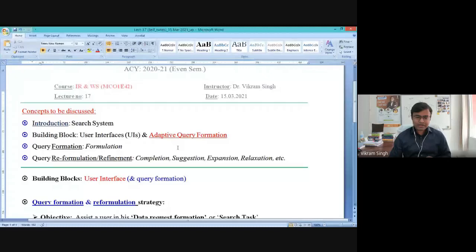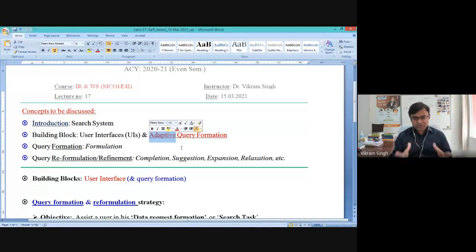So today's focus is to understand the scenario called adaptive query formulation or query formation. When we say adaptive, it always means that the algorithm, the interface which you have designed, is responding to a specific user. It responds to different users in different ways.